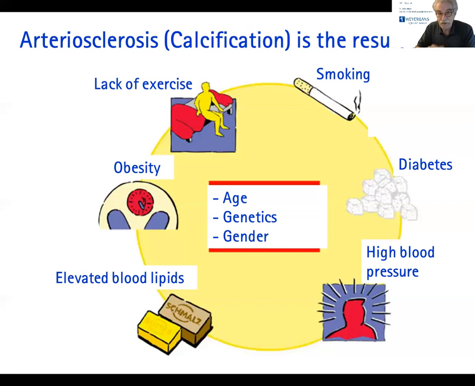But some people are suffering from a PAD and they will die of a heart attack or stroke, although they do not smoke, they do not have diabetes, nor high blood pressure, nor hyperlipidemia, or they are not obese, and maybe they are even sporty, doing gymnastics or fitness. But there are other risk factors as well. One is age, we will see that soon, and an important one is also genetics. More than 20% of the PAD is caused by genetics. Gender plays also a role. There are more males than females affected with the PAD.